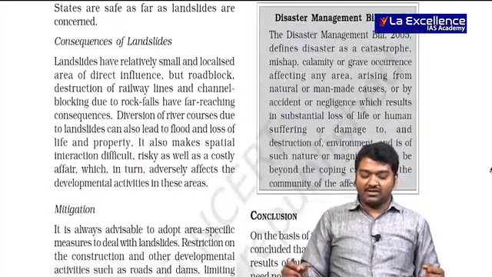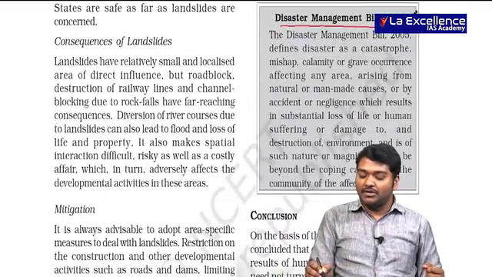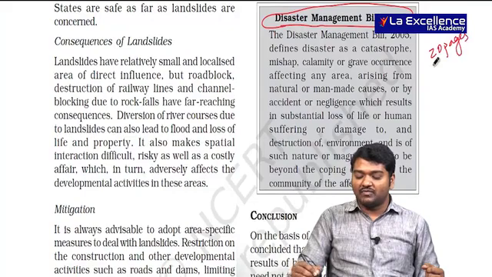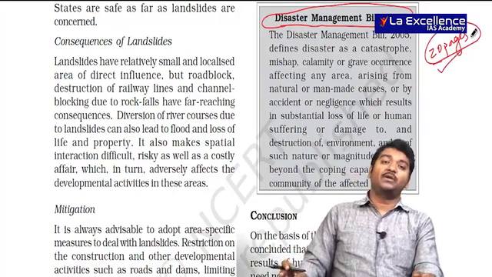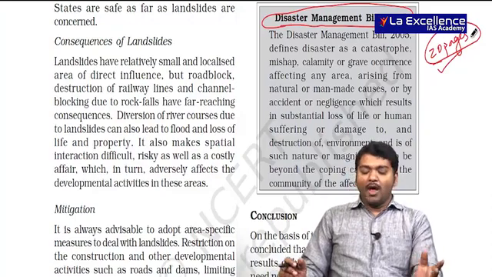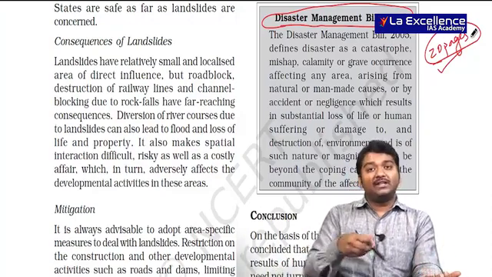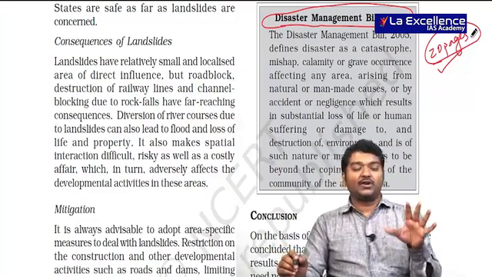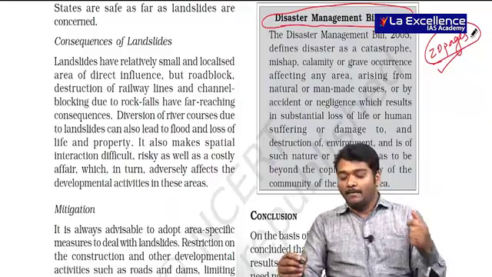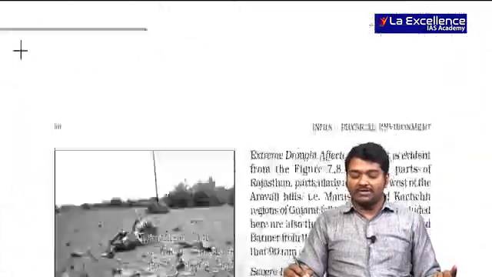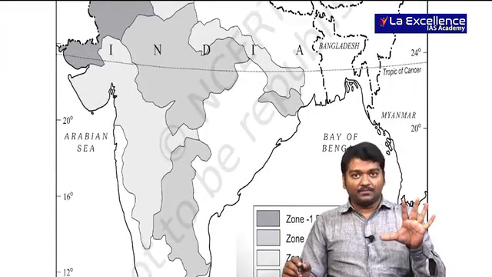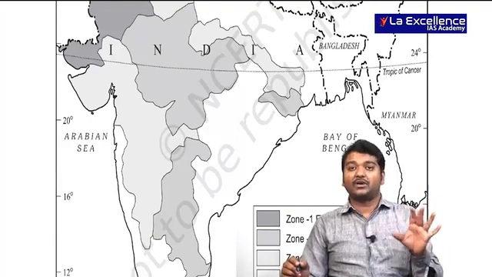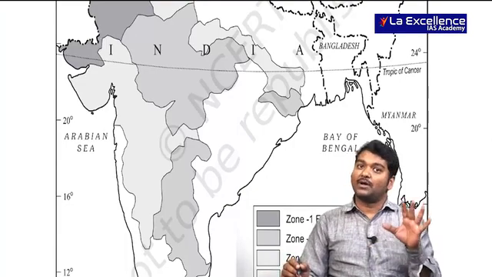Please try to read the Disaster Management Bill 2005. It's available. The first 20 pages of the Disaster Management Bill are very, very important. In future, if possible, we will come up with disaster management also, but my suggestion to you is, if you can please go through this carefully once, it is more than enough. As it is associated with geography, where they talk about tropical cyclones and all, it is important. But maps are very, very important in this entire chapter, that is, zones. Usually whenever they ask about disaster management, they ask which are the areas in India prone to this, so you have to take conscious efforts to complete that.